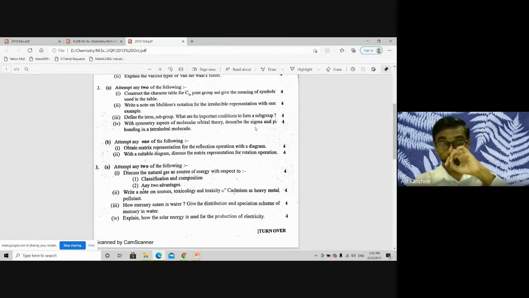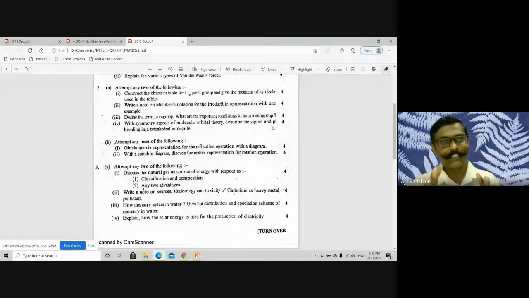For sigma bonding, we discussed how to obtain the reducible representation. For pi bonding, one vector is used for sigma bonding, and the remaining 2 vectors will be used for pi bonding. For those, cos theta: if there is no change, cos 0 is 1. If there is a complete opposite, cos 180 is minus 1. And if other angles are there, suppose 120 degrees, then cos 120 degrees is minus 1/2. Those things you have to substitute and then you will get the reducible representation.